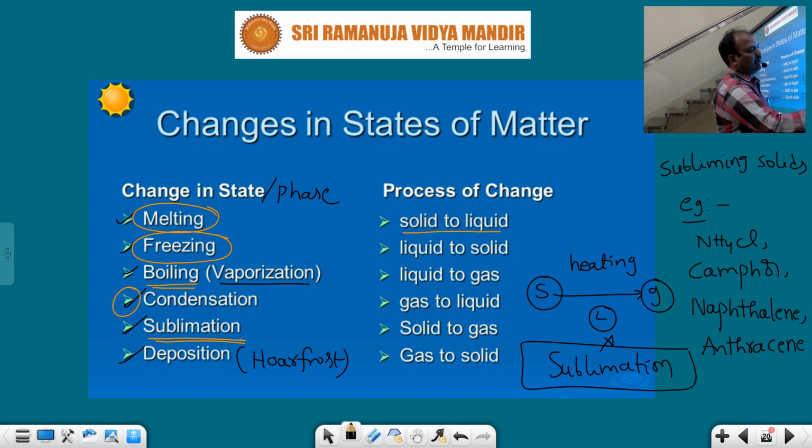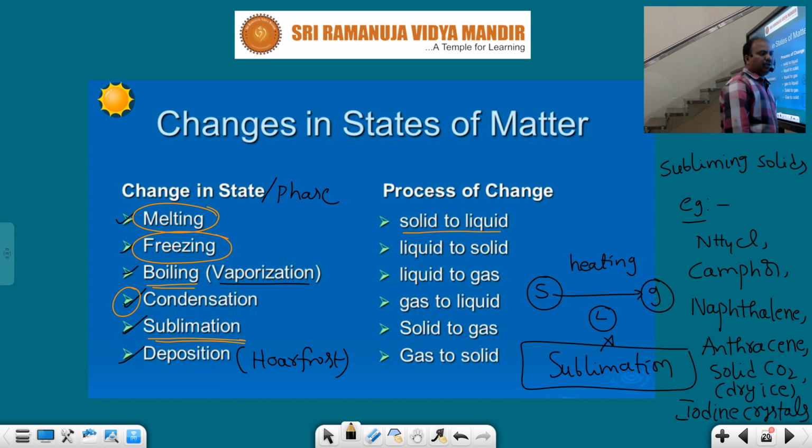naphthalene, anthracene, solid carbon dioxide. That means the carbon dioxide gas we keep at high pressure, then it converts into the solid state. That is called solid carbon dioxide. Its commercial name is dry ice. Solid carbon dioxide, and iodine crystals. All these are subliming solids.